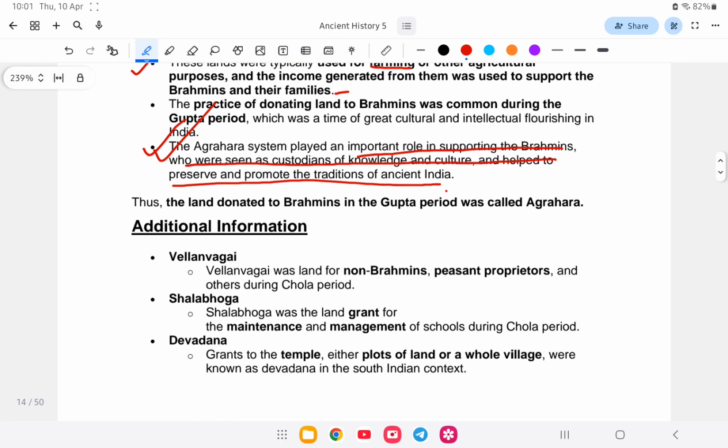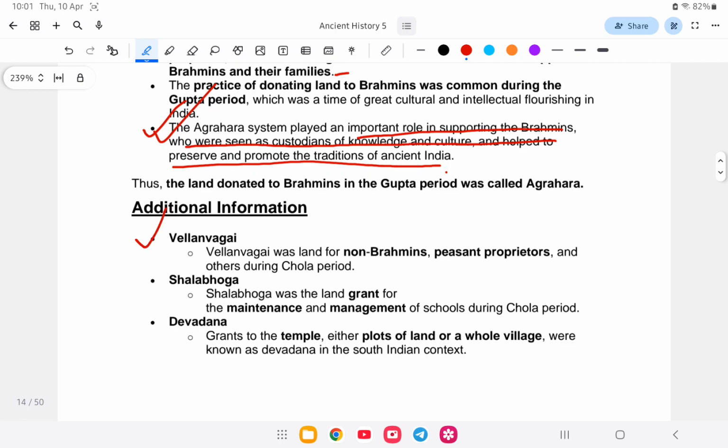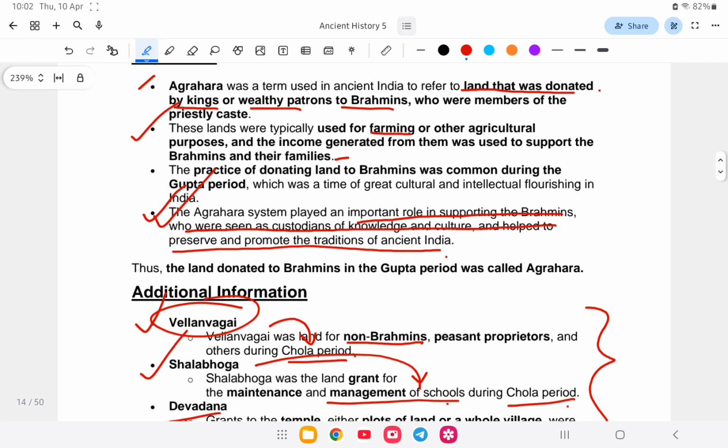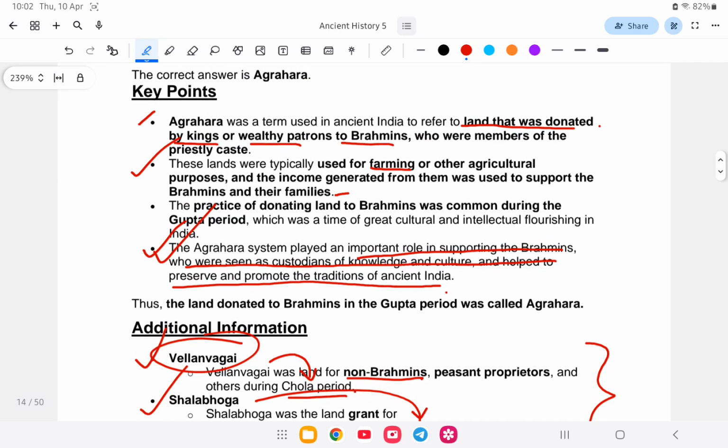And if you study the other options, Velan Vagai is land given to non-Brahmins during the Chola period. So Velan Vagai is associated with the Chola period. Shalabhoga is land given to maintain a school, also in the Chola period. And Devadana is given to temples, meaning grants to the temple, either plots of land or whole villages, were known as Devadana in the South Indian context. And for the Gupta period, it was known as Agrahara. Next question.